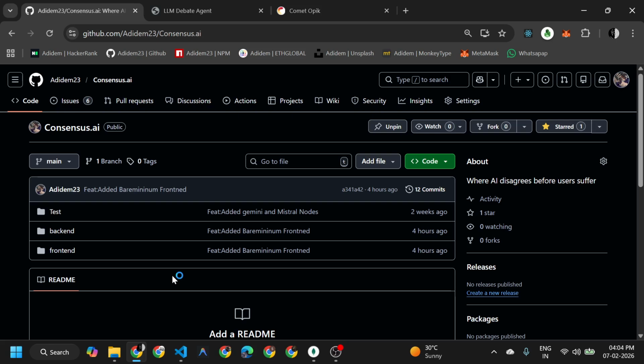This project is called LLM Council, and the basic idea is that the LLMs out there, like Gemini or ChatGPT or any LLM you take in the market, face one problem: hallucinations.